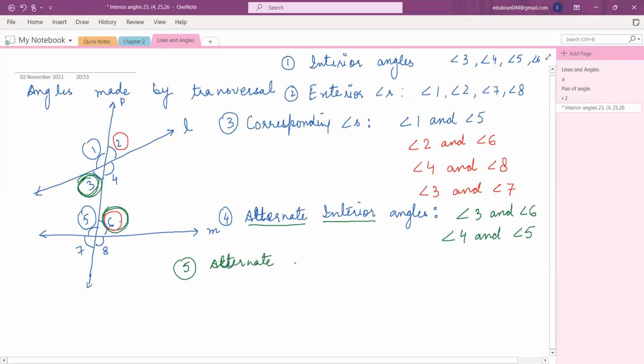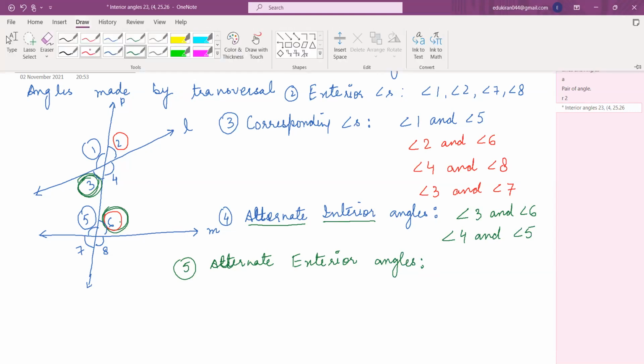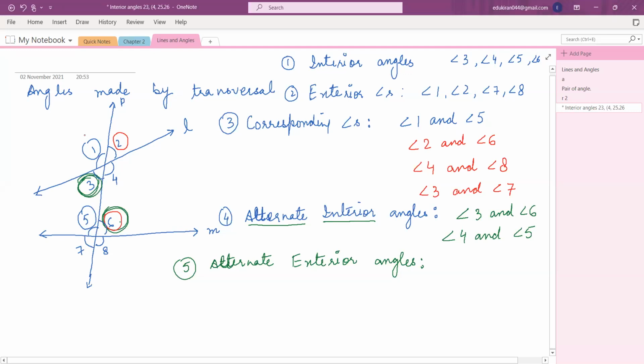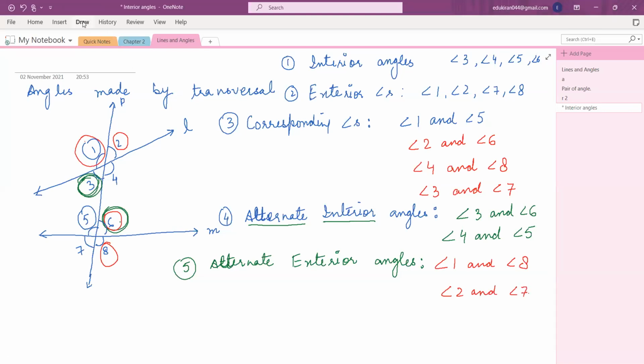So first of all, they need to be alternate, then they need to be exterior, right? So Miraj, tell me the first pair of alternate exterior angles. Angle 1 and 8. Okay, so you are telling me 1 and 8. That's right. So angle 1 and angle 8. Okay, Mridula, tell me the other pair. Ma'am, angle 2 and angle 7. Angle 2 and angle 7. Okay, that's right. Just write it down. Ma'am, done.